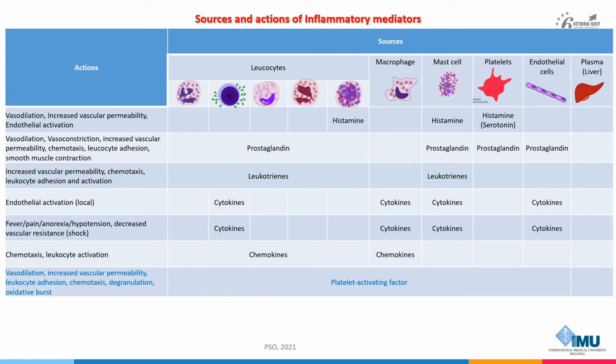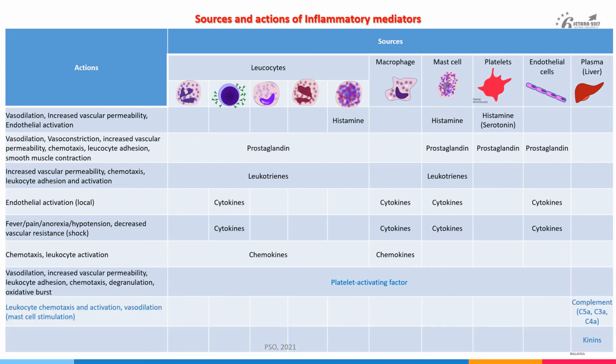The next one is platelet activating factor, or PAF. They are phospholipid-derived mediators. A variety of cell types including platelets themselves, basophils, mast cells, neutrophils, macrophages, and endothelial cells can elaborate PAF. PAF causes vasodilation, increased vascular permeability, leukocyte adhesion, chemotaxis, degranulation, and oxidative burst.